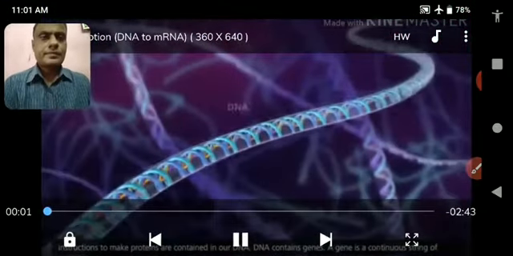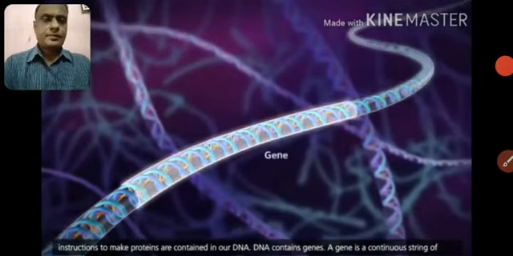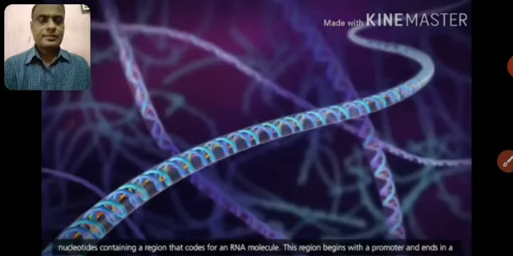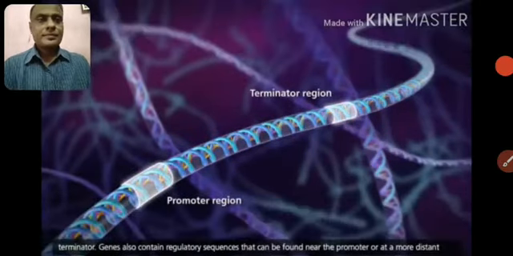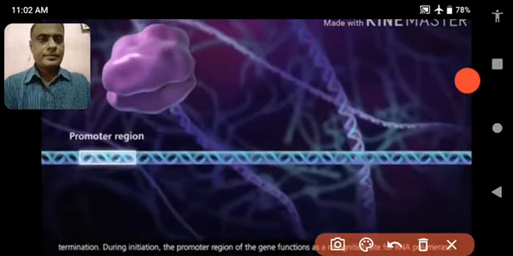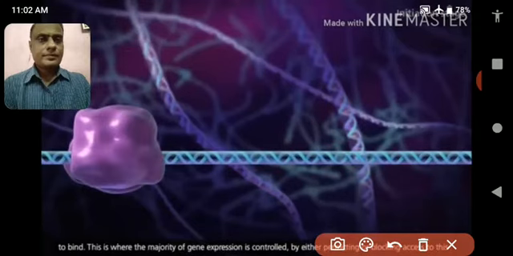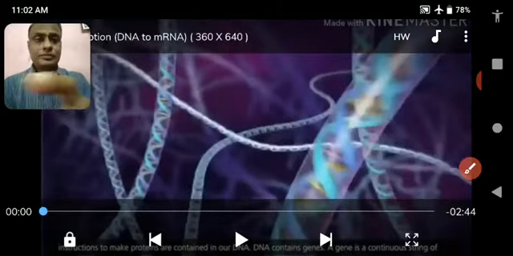Proteins are contained in our DNA. DNA contains genes. A gene is a continuous string of nucleotides containing a region that codes for an RNA molecule. This region begins with a promoter and ends in a terminator. Genes also contain regulatory sequences that can be found near the promoter or at a more distant location. Motor region of the gene functions as a recognition site for RNA polymerase to bind. This is where the majority of gene Now listen carefully.